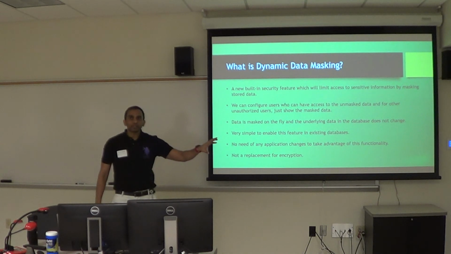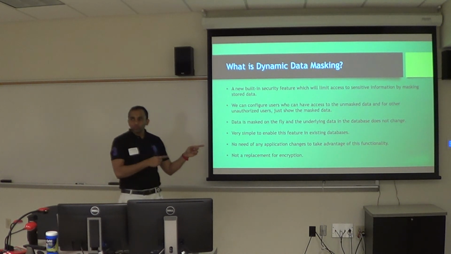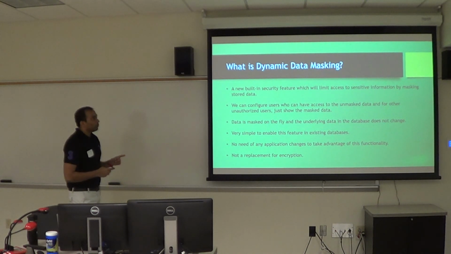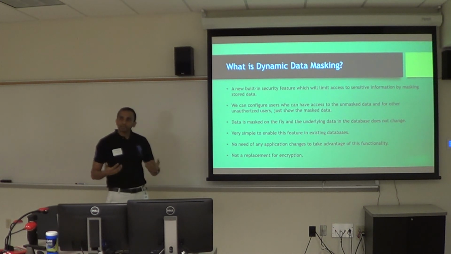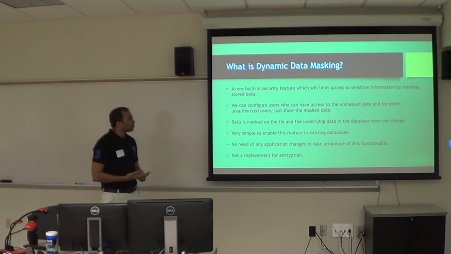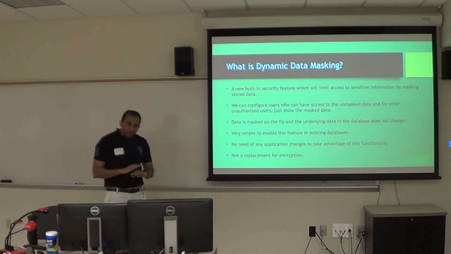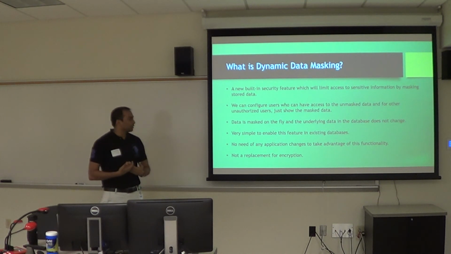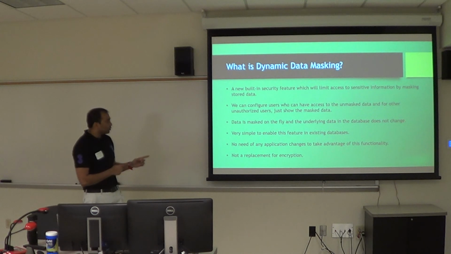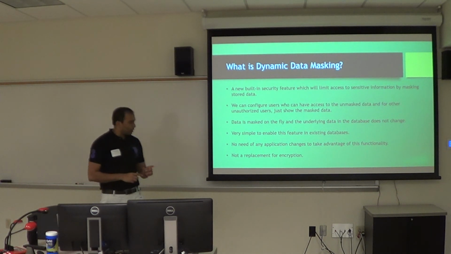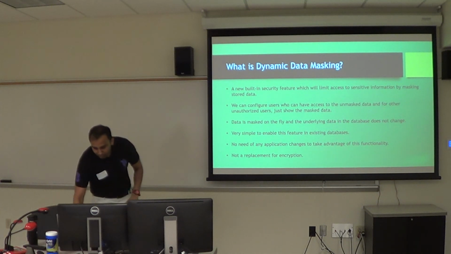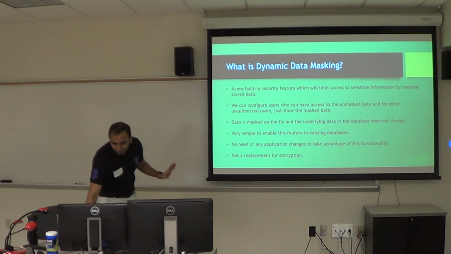There is a particular set of users who we don't want to access that sensitive information. That's what we can do with dynamic data masking. We can configure which users can access particular sensitive information. Data is masked on the fly. No data changes in the background, but you won't be able to see any sensitive information. Very simple to enable. It's not a replacement for encryption, but it works very well.